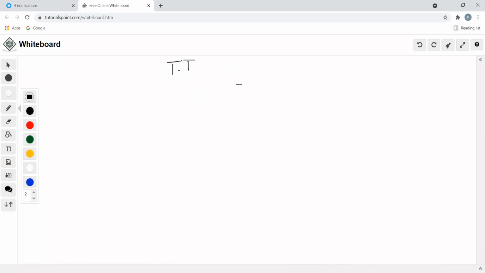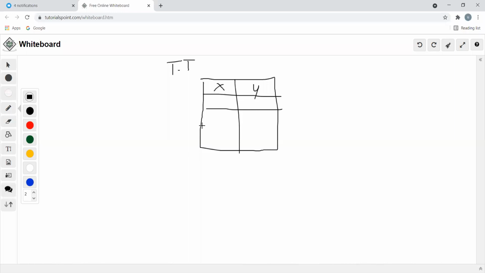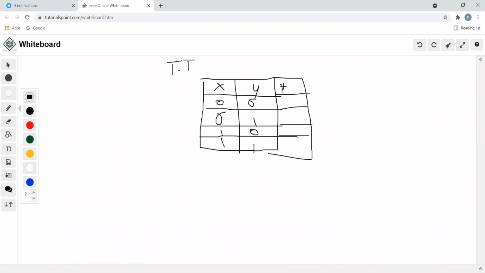What kind of combination? If it is x and if it is y, it is 0 0 1 1, 0 and 1, and 0, 1. So we'll have the operation here, x plus y.